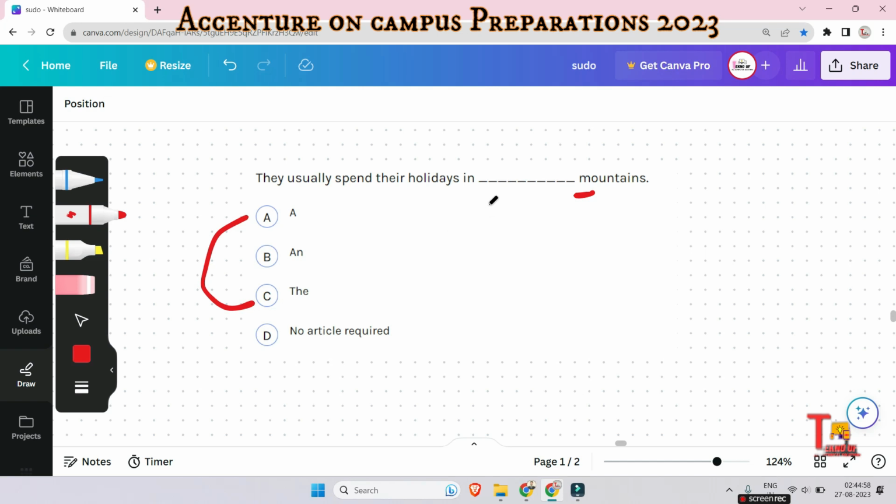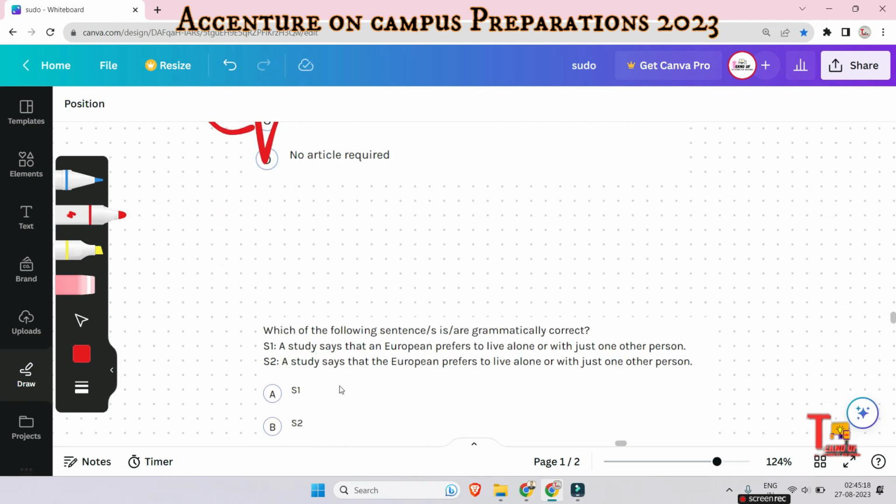This is specific, right? Mountains only. They don't visit or they don't spend the holiday in other places. Only mountains, right? So this is specific. So the will be used here because this is definite. So the answer is the, right? Okay, let's go to the next question.